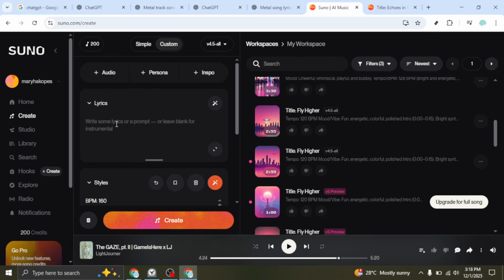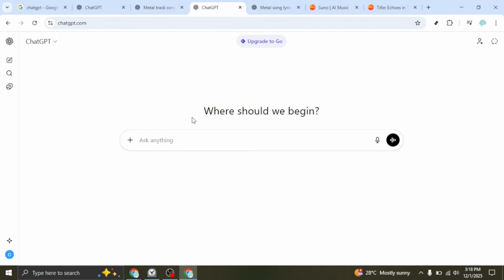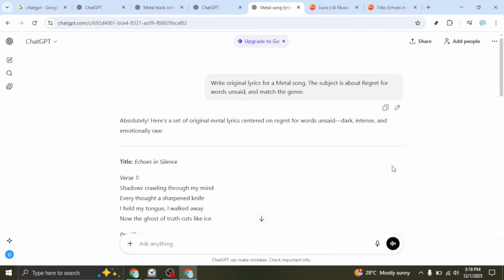Next, let's write the lyrics. Go back to ChatGPT and ask it for original lyrics that fit the same genre. For example, you can type, "Write original lyrics for a metal song. The subject is about regret for words unsaid and match the genre." Click Submit and wait for the lyrics to generate.